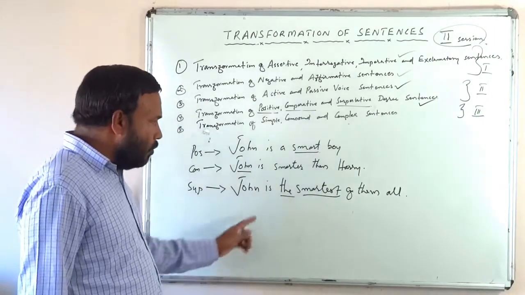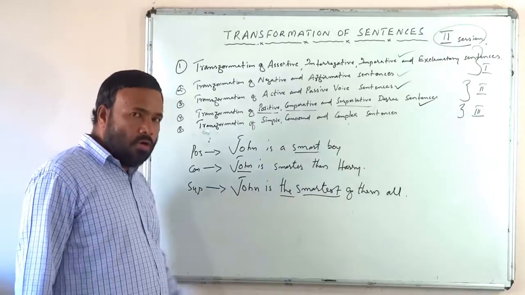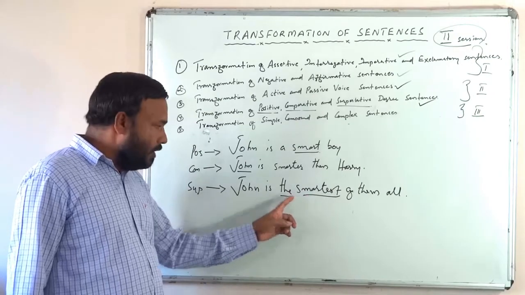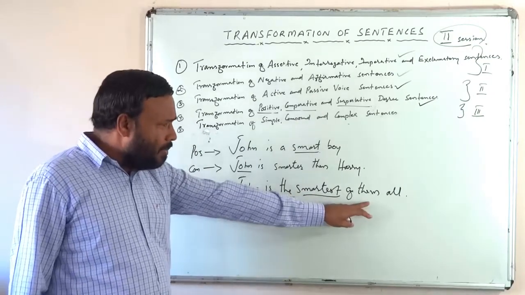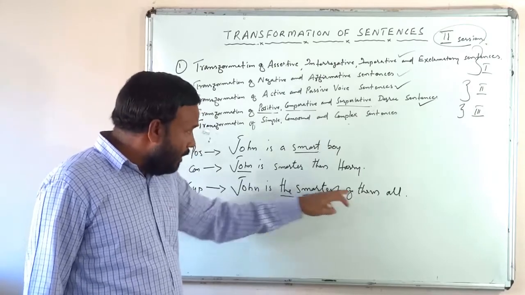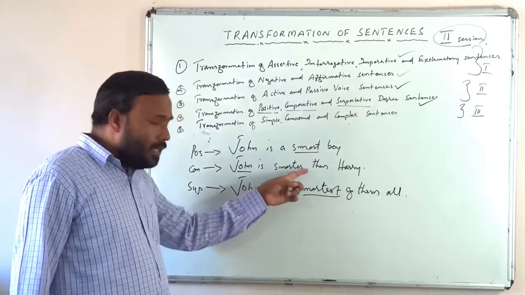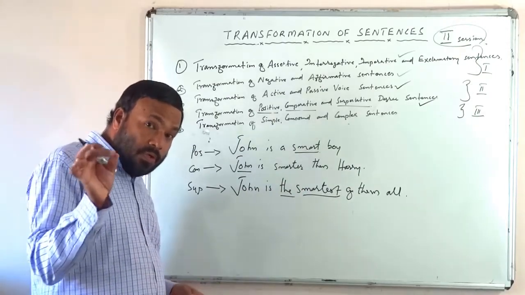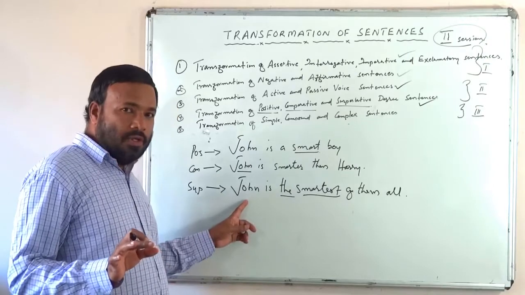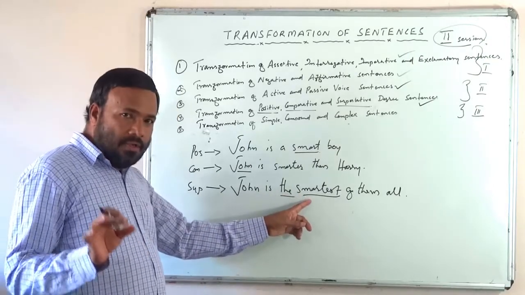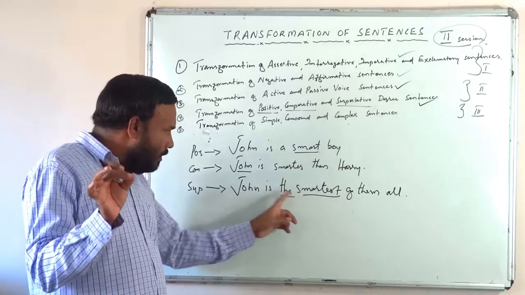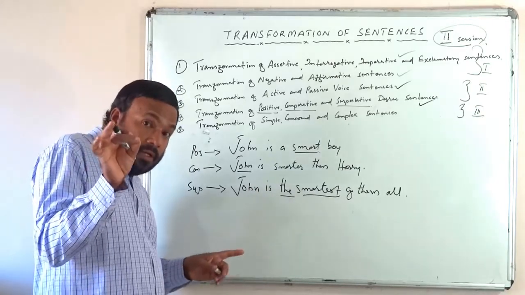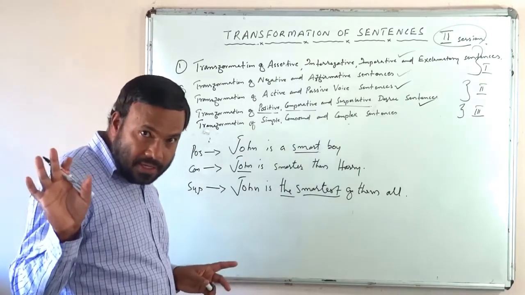When we say John is the smartest of them all, whose smartness is of the highest degree? John's smartness. Here, how many people are there? Them. Only two are there? No. In a comparative degree, there will be only two. But in a superlative degree, there are many. But out of all those people, who is the smartest? John. So, in a superlative degree, we describe the quality of somebody or something by saying that that quality is of the highest degree. Okay, right?